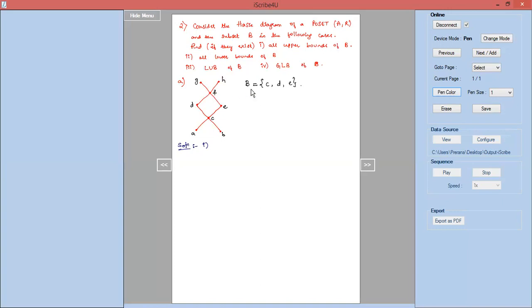So like this, all the elements of the subset B should be related to that element which you are calling the upper bound. Okay, so we will write down the solution for the same.